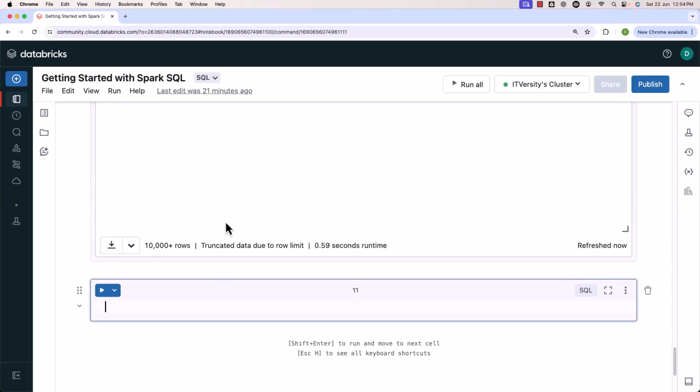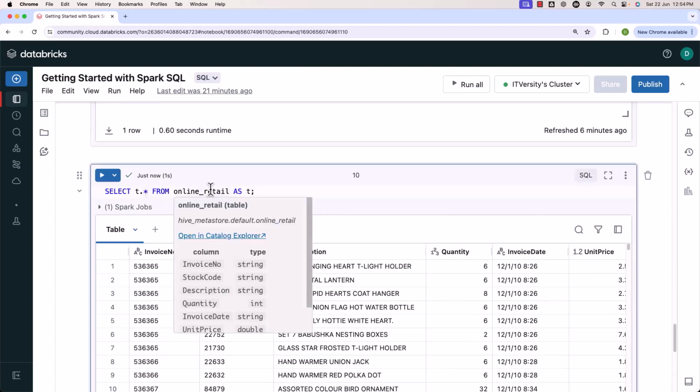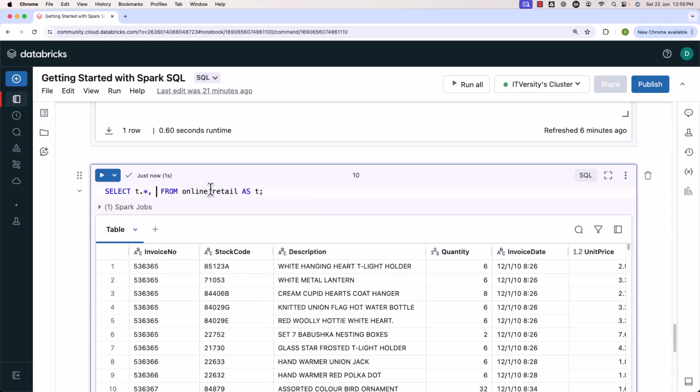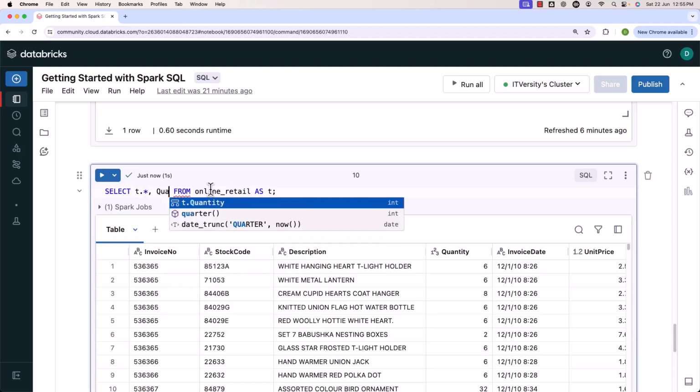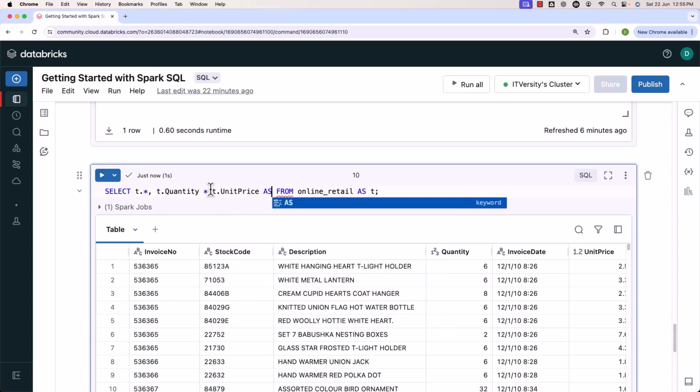You can see the outcome. On top of all the existing columns, I also wanted to add one more column. However, it is a derived column. Here, the derived column name is item revenue. The formula is multiplying quantity and unit price. Now let me say comma, then quantity multiplied by unit price. You can provide an alias to the derived fields using as like this. Let me say item revenue. Now let me run this.